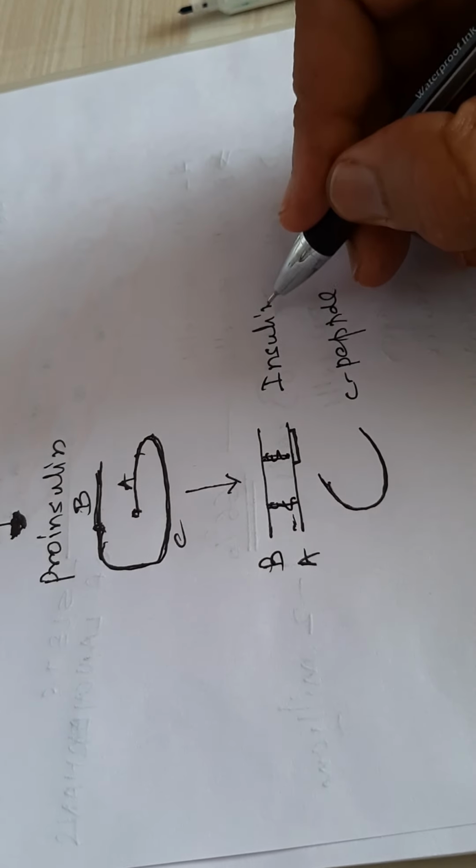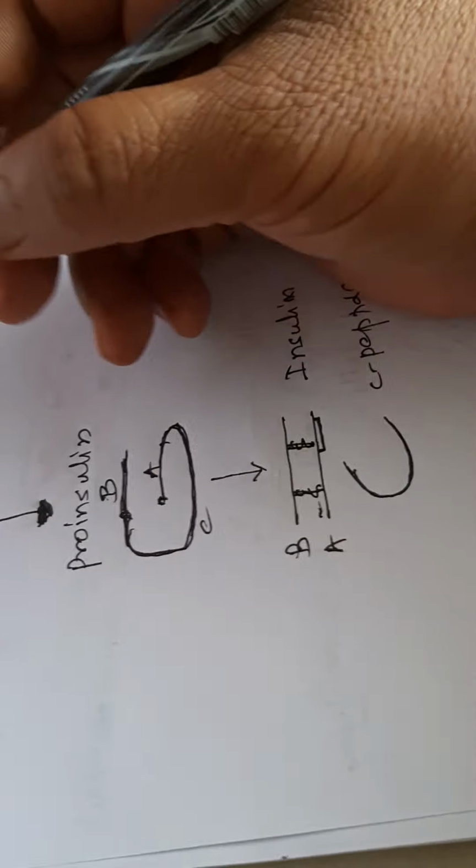So this is C peptide and this is insulin. The B chain and A chain with disulfide linkages between them give you biologically active insulin.